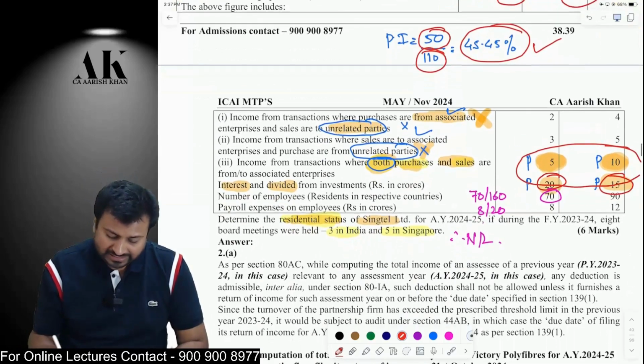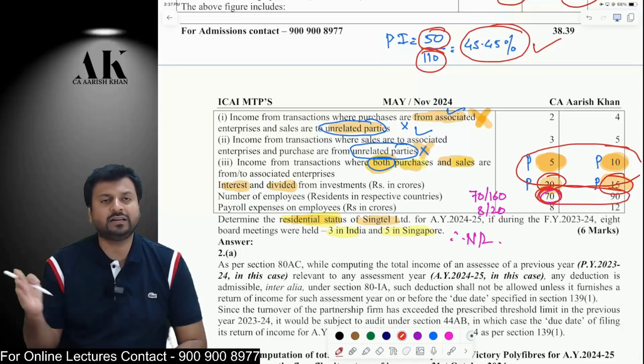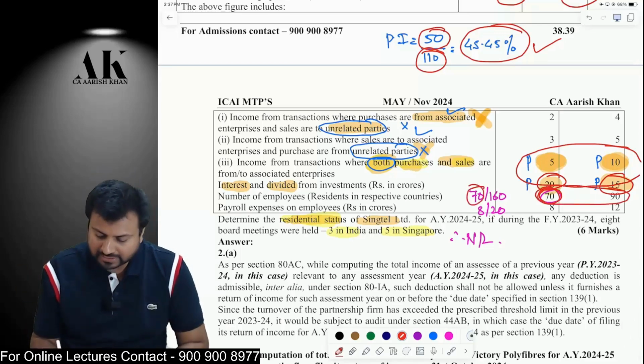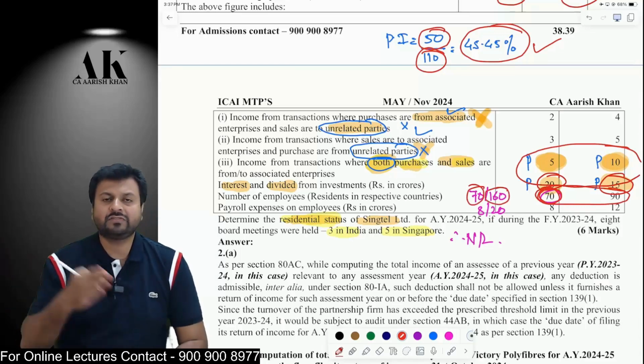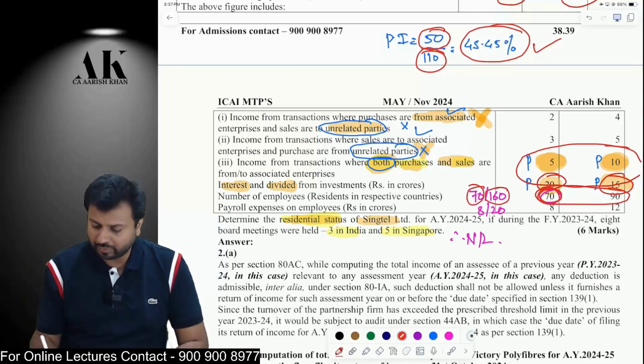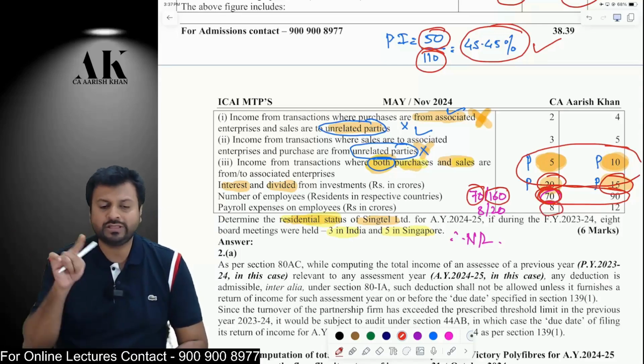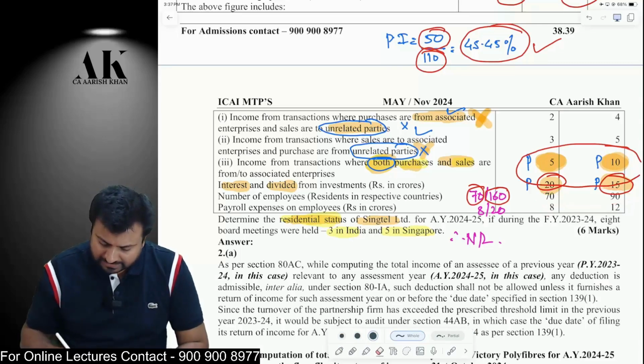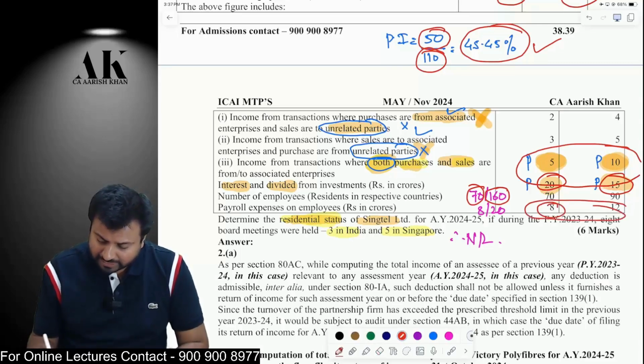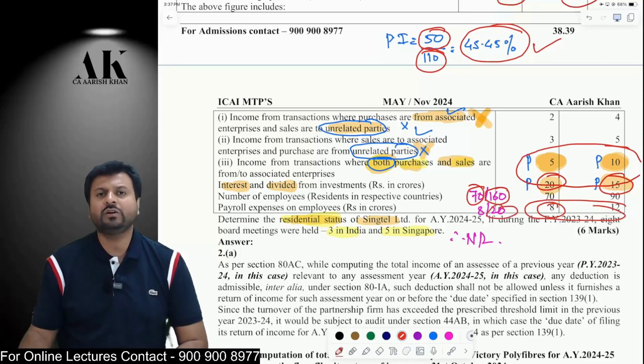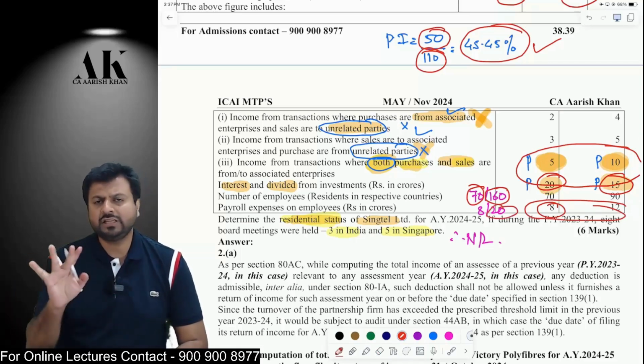Okay. Third one, the Indian employees. The Indian employees should be less than 50% of the total employees. So, Indian employees are 70, total employees are 160. Therefore, Indian employees are less than 50% of the total employees. And the payroll expense on the Indian employees should also be less than 50% of the total expenditure. Therefore, the Indian payroll is 80 and the total payroll expense is 200. Therefore, that is also less than 50%. That is 40%. Therefore, these 4 conditions are fulfilled.